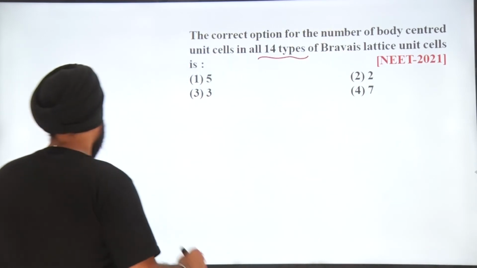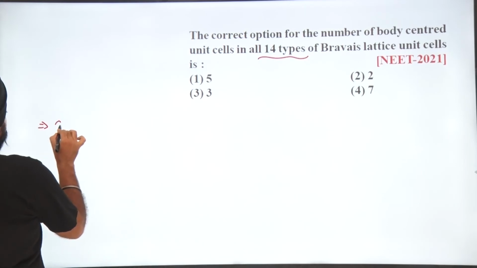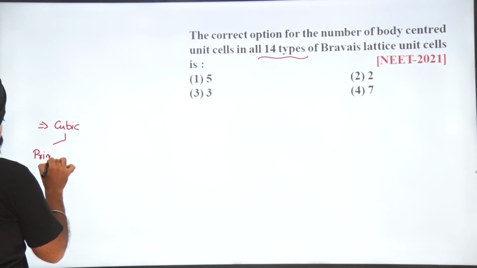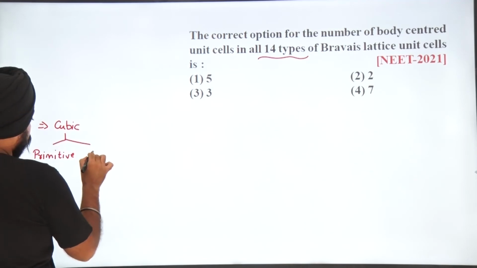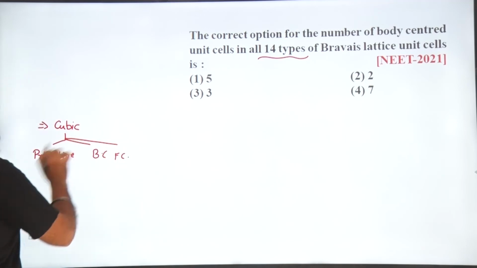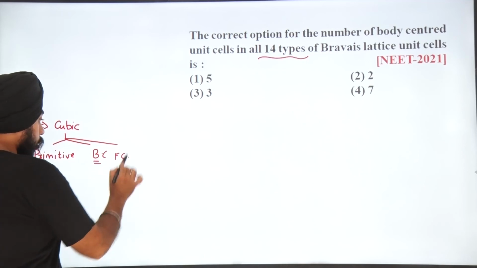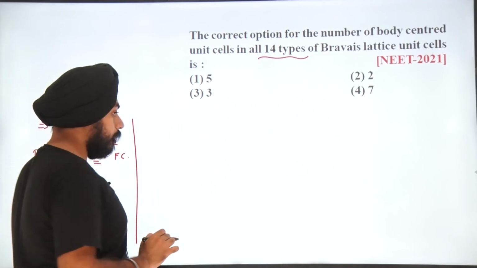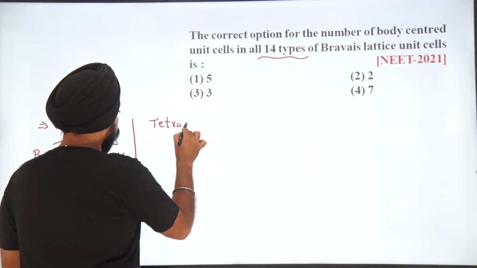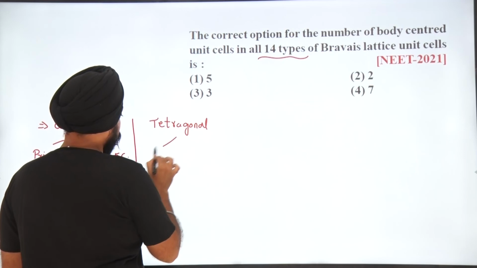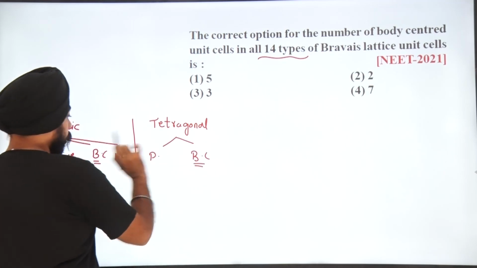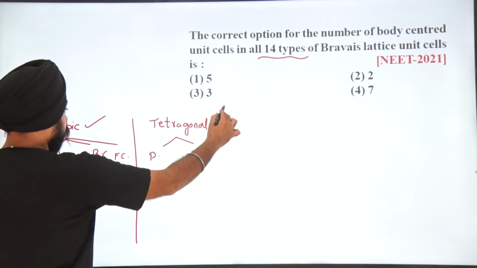Now have a look at it, students. In cubic arrangement, we have primitive, body-centered as well as face-centered. So in cubic we have a body-centered arrangement. If I come to tetragonal, we have one primitive and one body-centered, so in this also we have a body-centered arrangement.